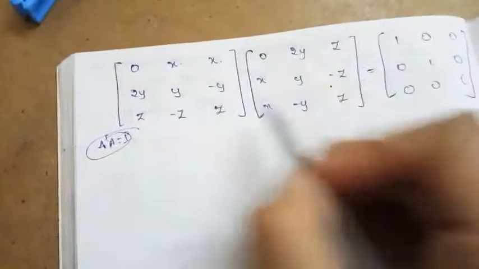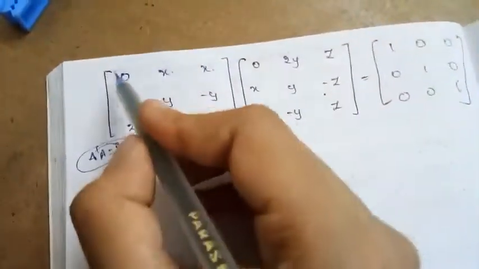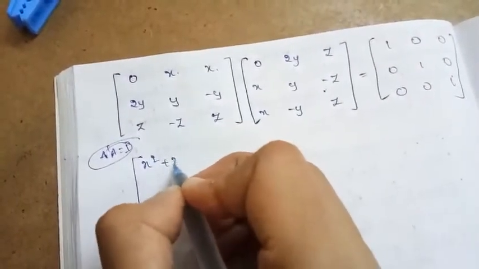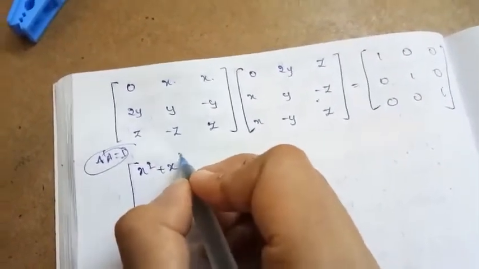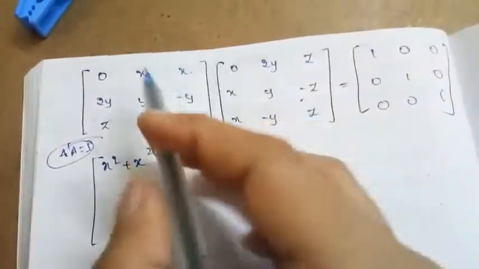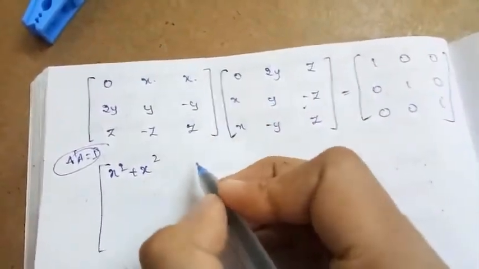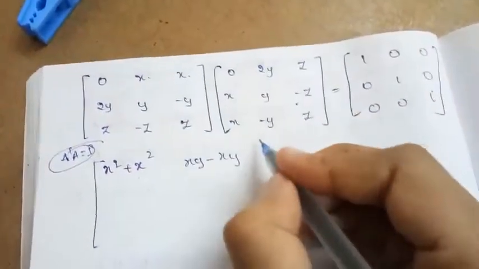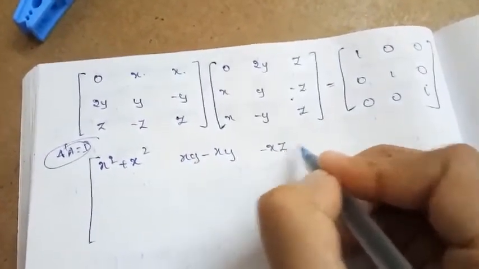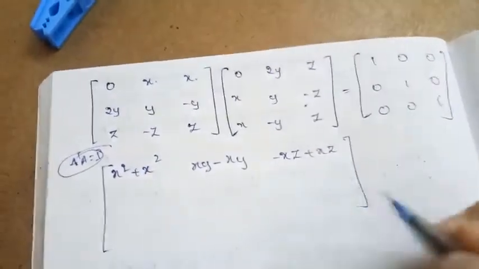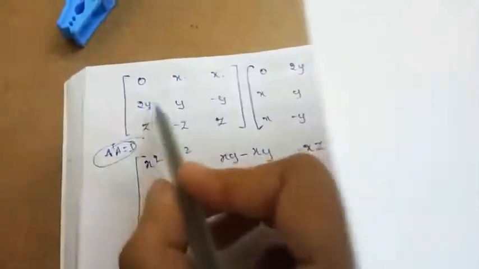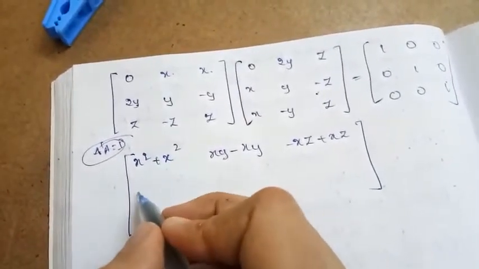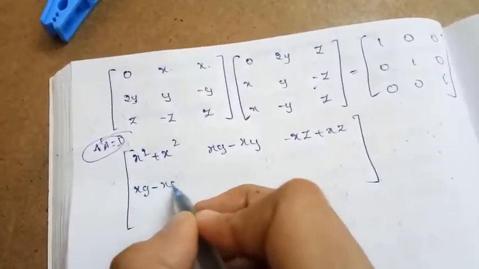Now let us do the matrix multiplication for the LHS part. That is nothing but 0 plus x square plus x square. And what about the next one? Next element, 0 into 2y is 0. Next is xy minus xy. Next, with the third column, 0 minus xz plus xz. And here, multiplying the second row with each of the columns of the second matrix, it becomes 2y into 0, 0, then xy minus xy.